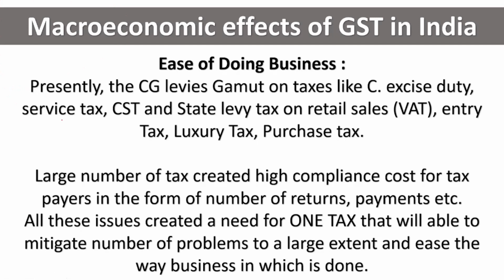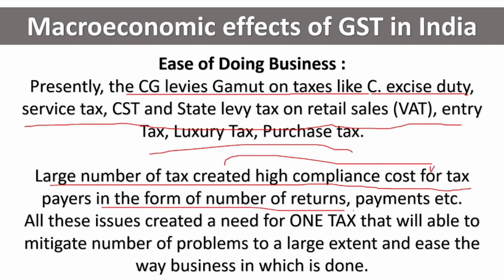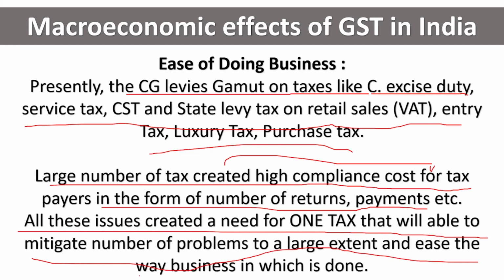Next thing is ease of doing business. Presently, the central government levies a gamut of taxes, means scope. Gamut means scope, taxes like excise duty, service tax, CST, state levy tax on retail sales, entry tax, luxury tax, etc. Large number of taxes created high compliance cost. Like more guidelines were there, so more costlier it became. So in the form of number of returns, payments, etc. All these issues created a need for one tax that will be able to mitigate a number of problems to a large extent and the ease of doing business which is done.